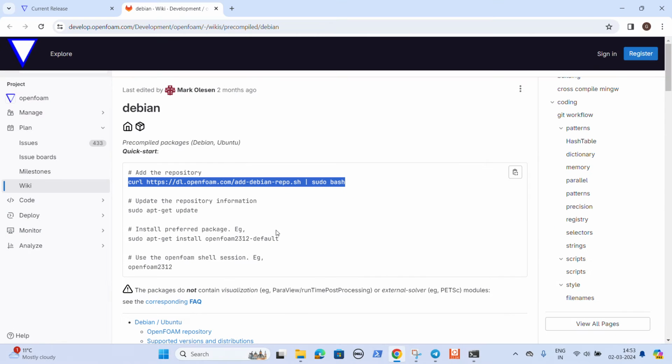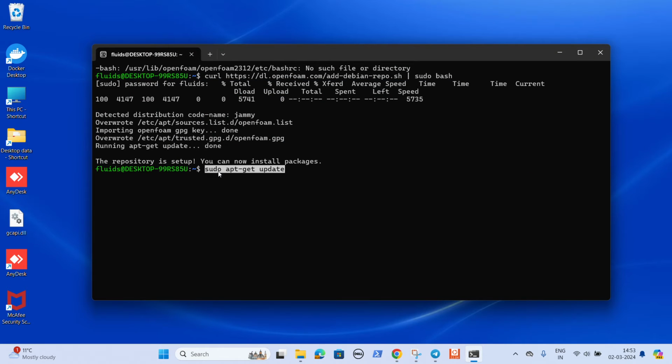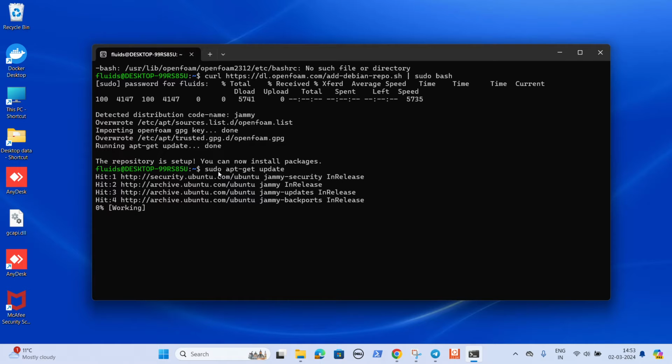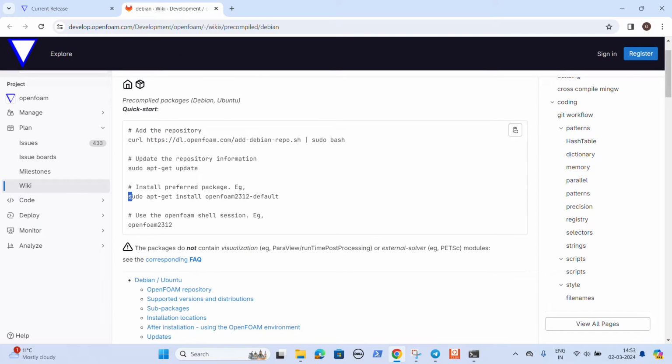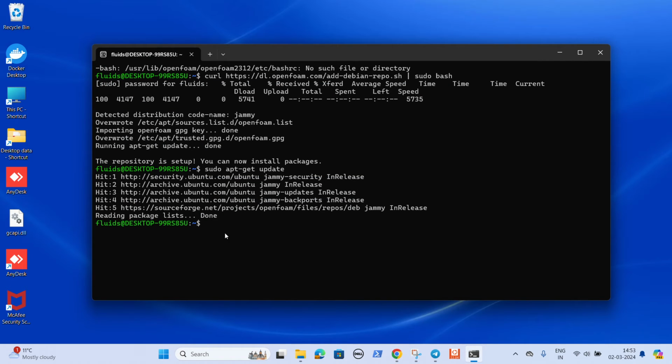So the next step is update, and finally installation of OpenFoam 2312.